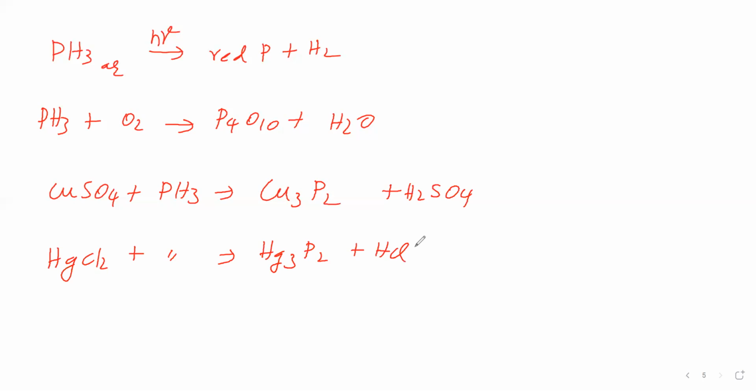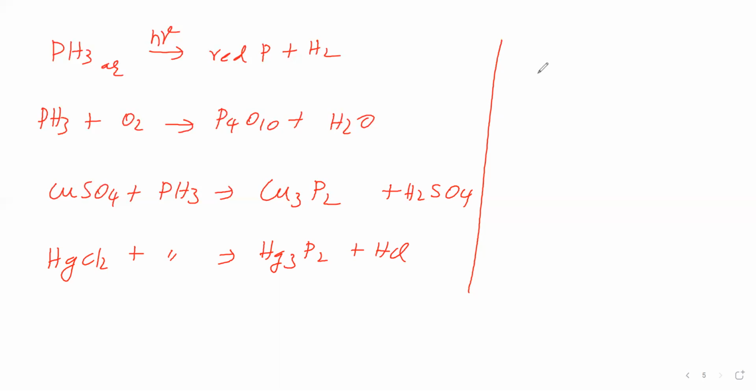Next, where is this phosphine used? When a ship gets into some danger in the sea, this phosphine will be used by them in order to give a signal. In order to give a signal that we are in danger, this phosphine will be used in ships. How they are using it, we will see.